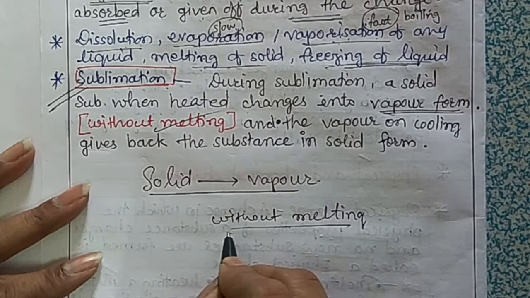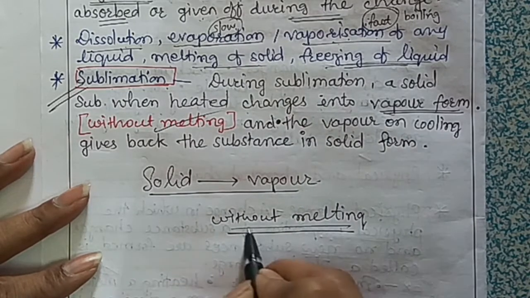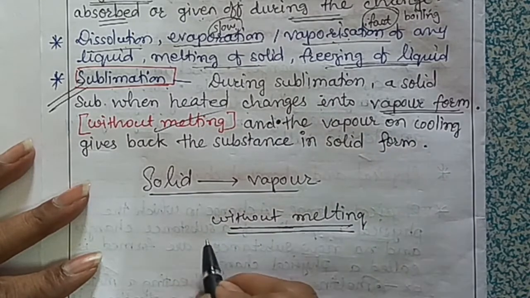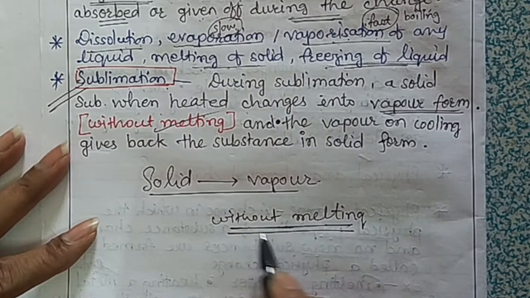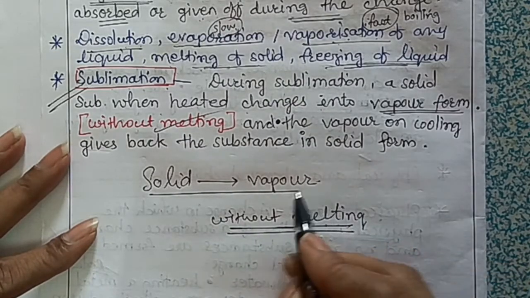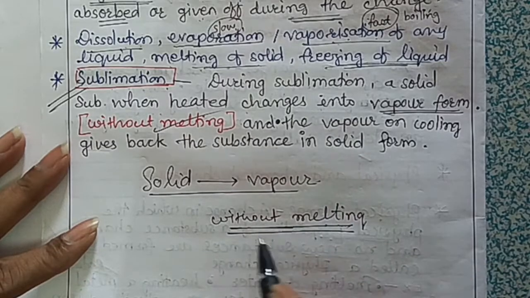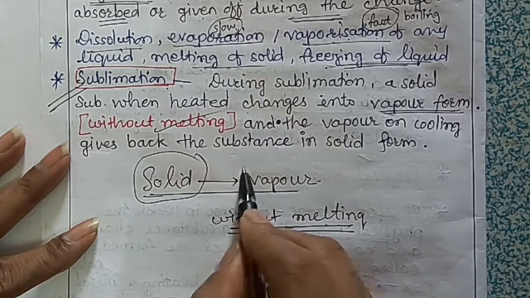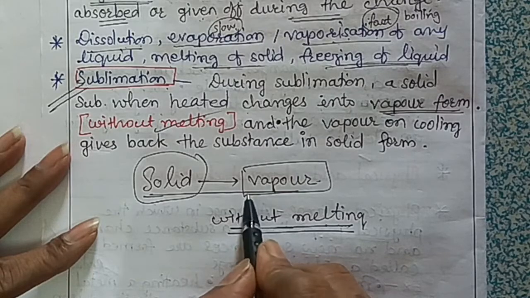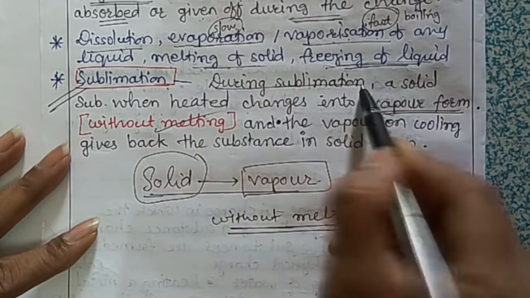Generally, when a substance gets vaporized, first the solid melts and then the liquid vaporizes. But in sublimation, the solid does not melt and directly gets vaporized, and this is called sublimation.